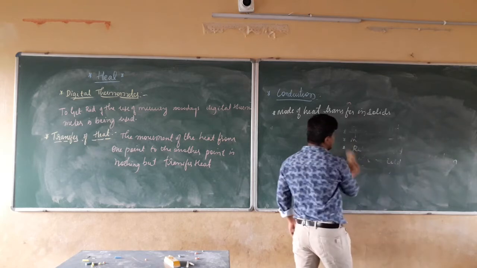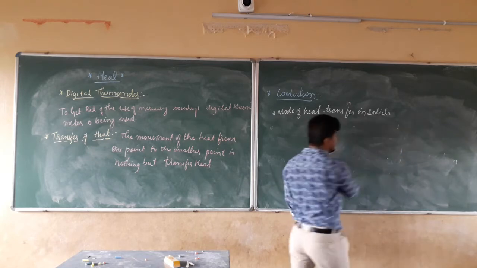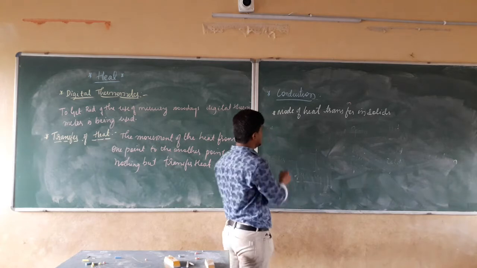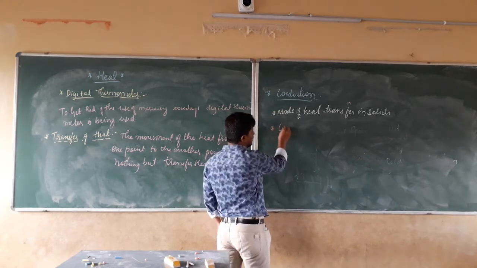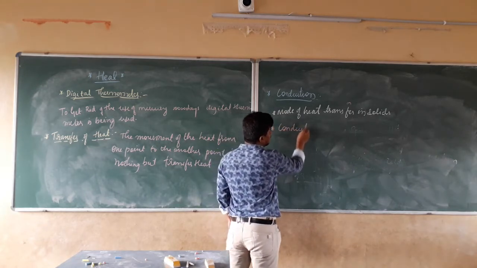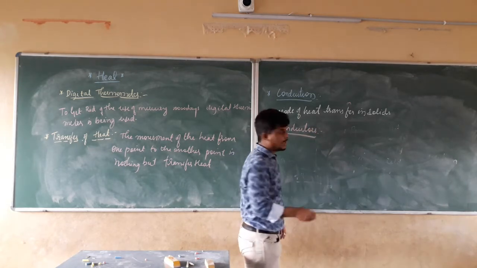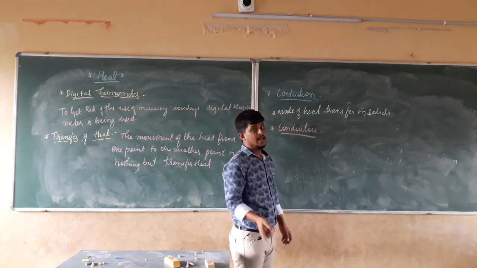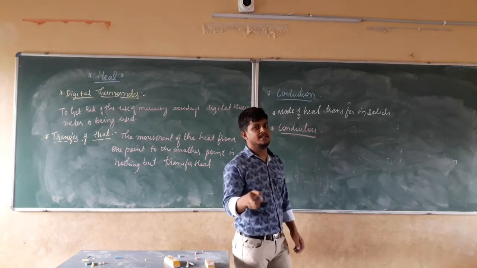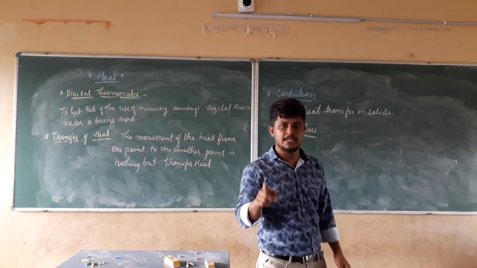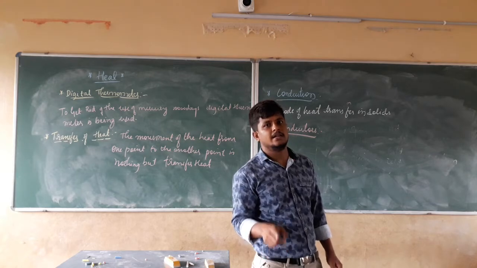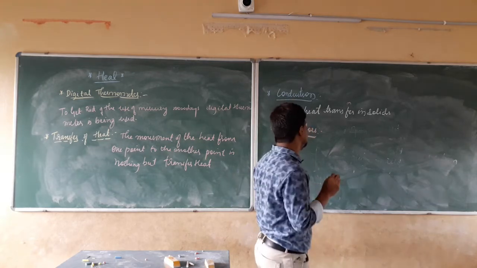One category will be conductors, another category will be insulators. So what is a conductor? A conductor is a solid which is going to transfer the heat. It is a good conductor of heat.